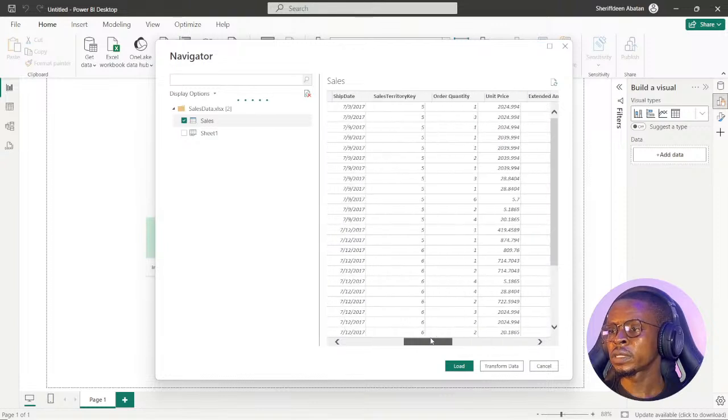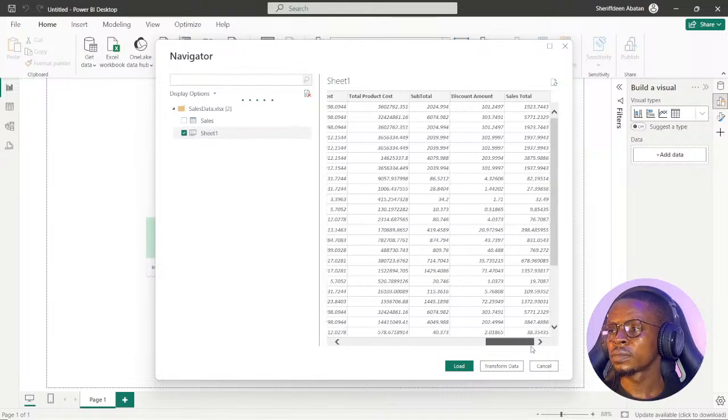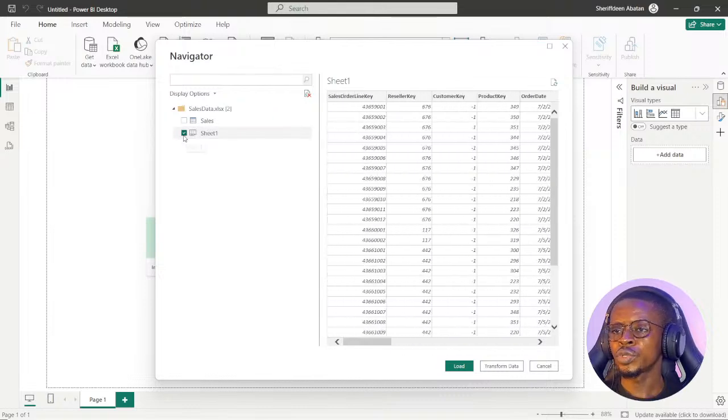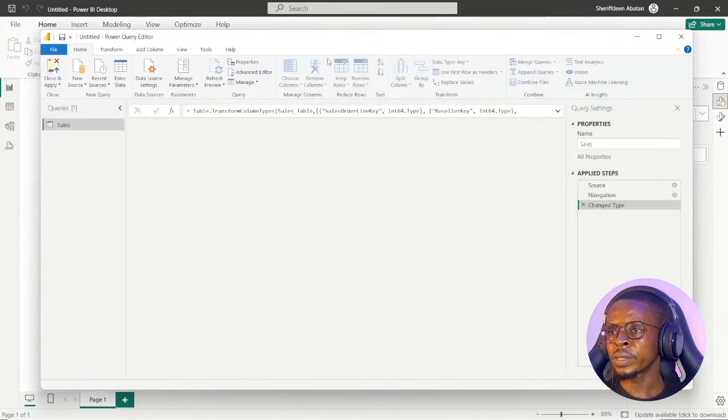So definitely going for that sales column there. This sales sheet here rather. So it should be the first one here. Let's open it and launch the Power Query editor.